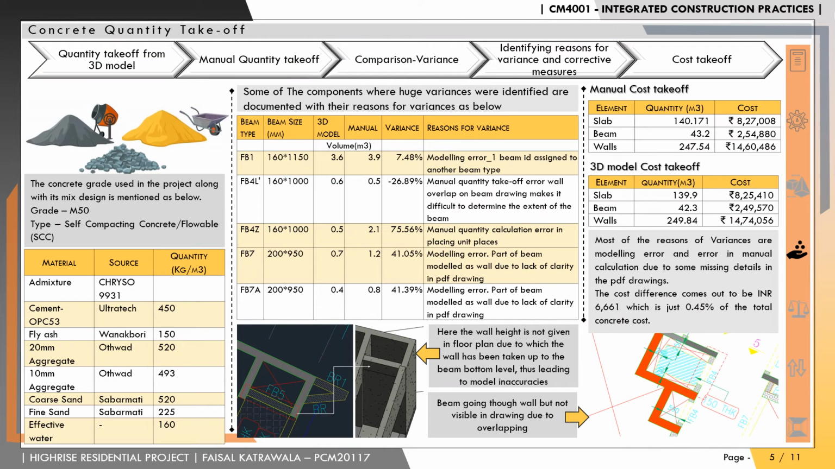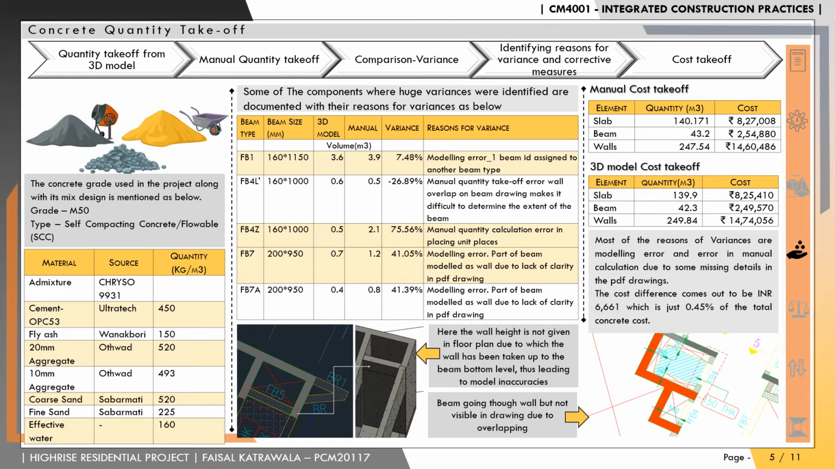After preparation of the BIM model, the quantity takeoff was done to analyze the variances between the 3D model and manual quantities. The concrete quantity takeoff was done for the 8th floor of Tower 2. Both manual and 3D quantity takeoffs were carried out and the reasons for variances were identified and documented. One of the many reasons for variances that can be seen in the figure is that the wall beam detailing